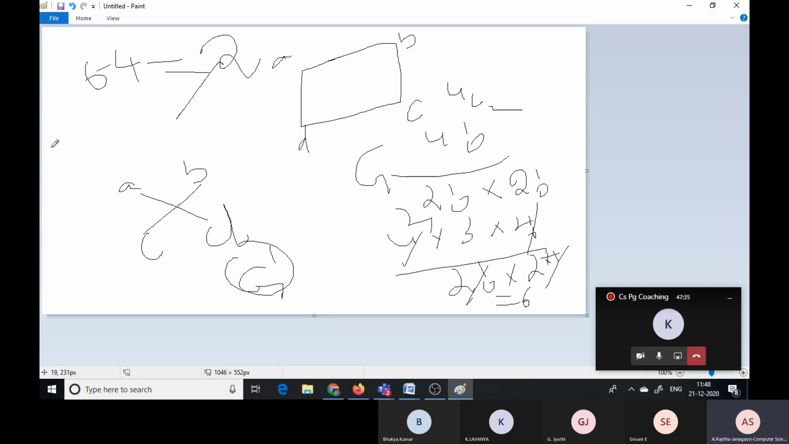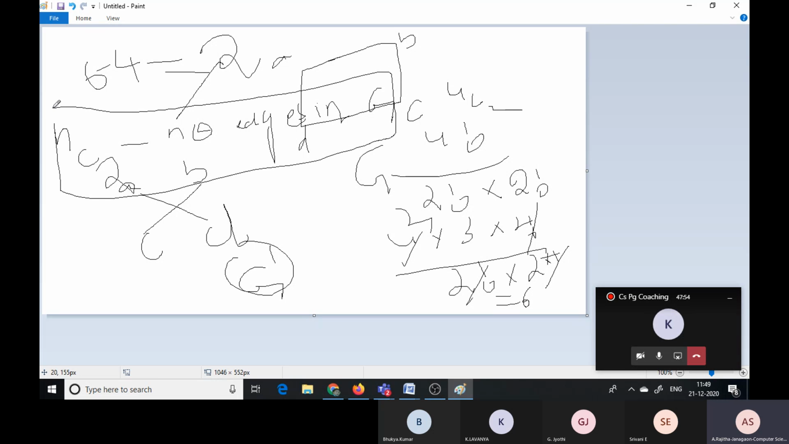So this is the formula. That means nC2 minus number of edges in graph G. Now this is the formula. How many edges are there in the complement graph? We found that as nC2 minus number of edges in G.